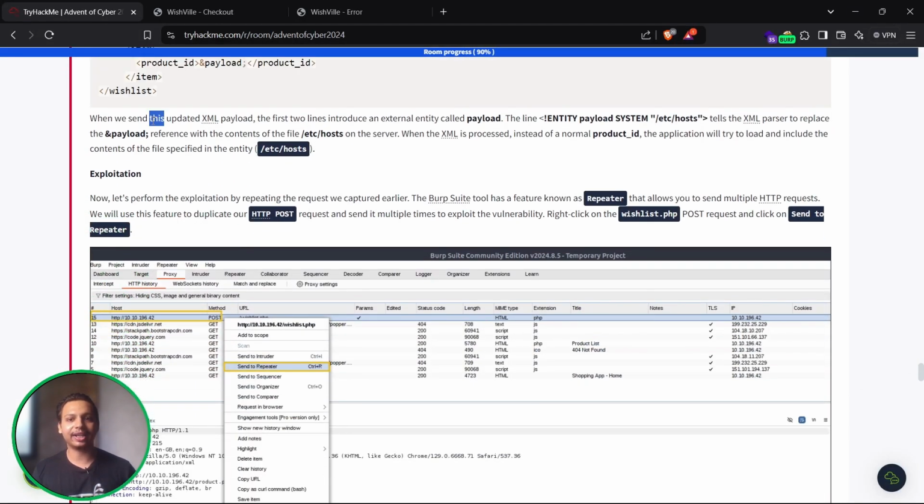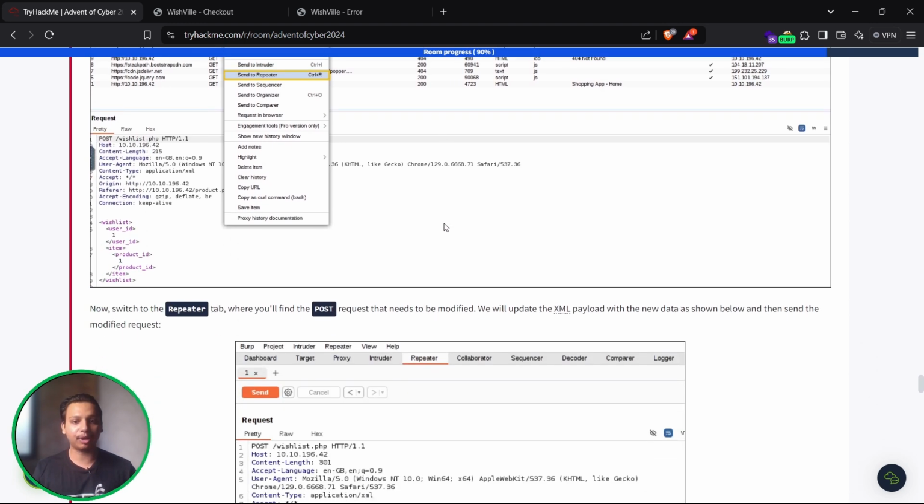So when we send the updated XML payloads, the two lines introduce an XML entity called payload. The line ENTITY payload SYSTEM /etc/hosts tells the XML parser to replace the payload reference with the contents of the file /etc/hosts on the server. When the XML is processed, instead of the normal product ID, the application will load this particular content.